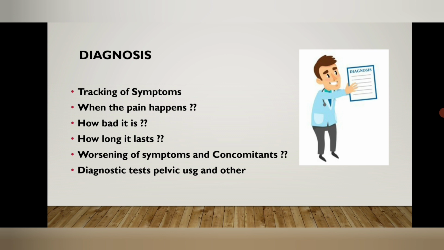Then comes the diagnosis of dysmenorrhea and endometriosis. The diagnosis is based on tracking of symptoms: when the pain happens and how severe it is, whether it starts before the menses or at the time of the menses, and how long it lasts. Also when the symptoms are worse and the concomitant symptoms along with the menstrual cramps. The diagnosis is confirmed using pelvic USG.